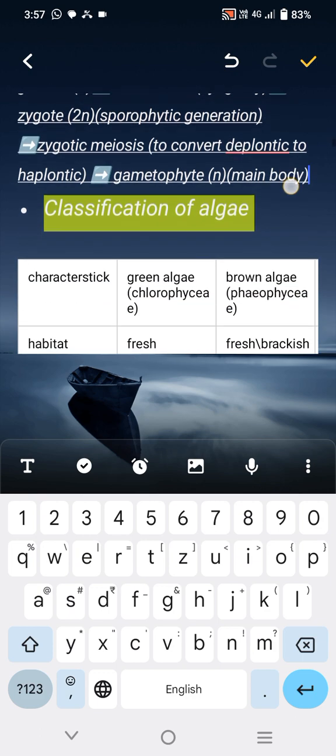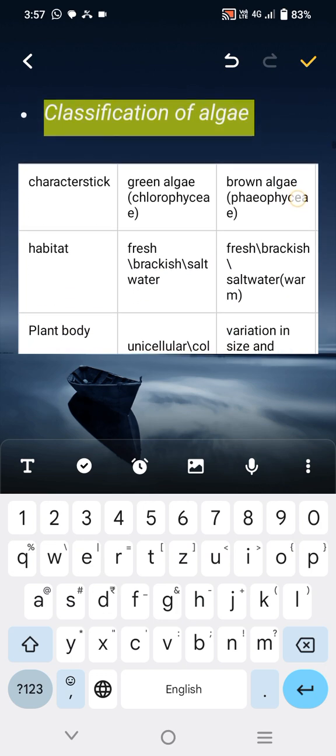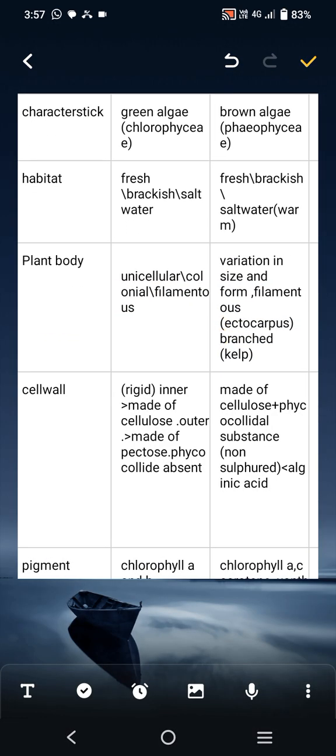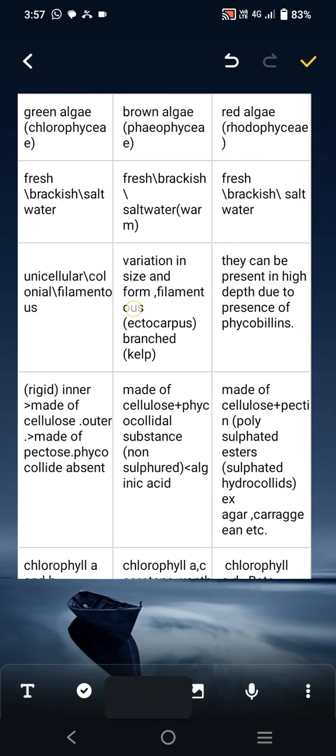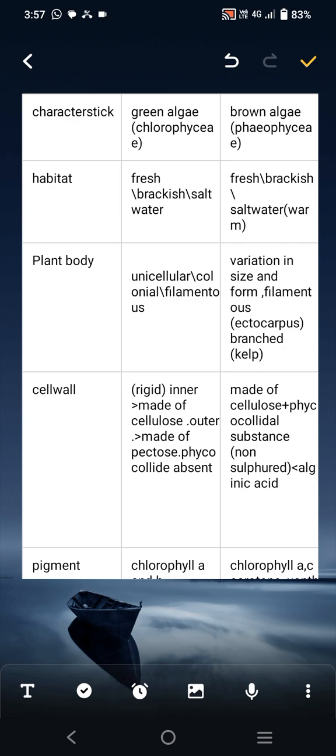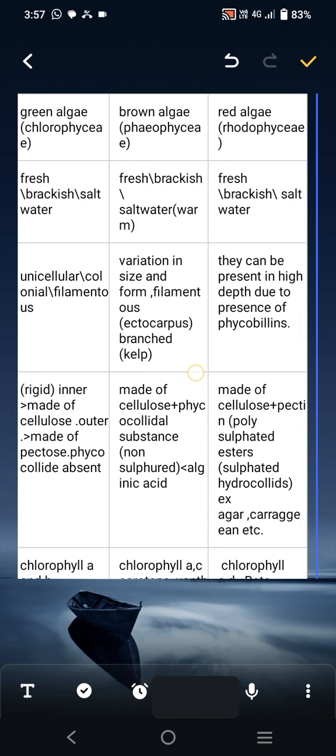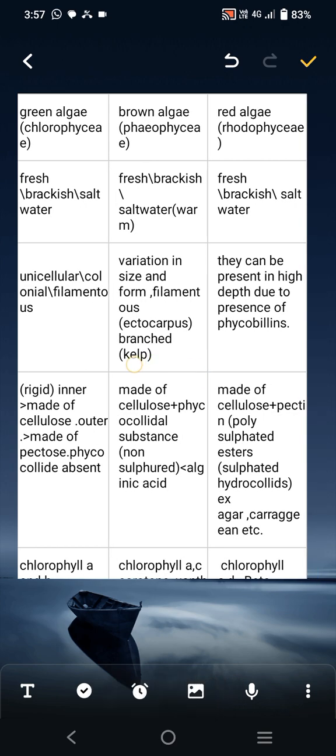Next is the classification of algae. What is the classification of algae? Algae is classified into three parts: green algae, that is Chlorophyceae; brown algae, that is Phaeophyceae; and red algae, that is Rhodophyceae. Firstly we have to know about their habitat. Green algae are found in fresh, brackish or salt water. Brown algae are found in fresh, brackish or salt water also, but mainly in warm water. And red algae are also found in fresh, brackish and salt water.